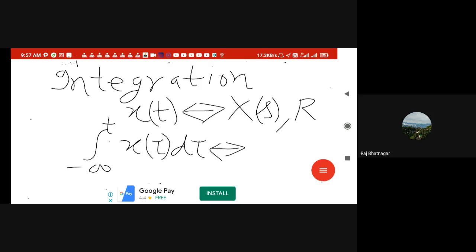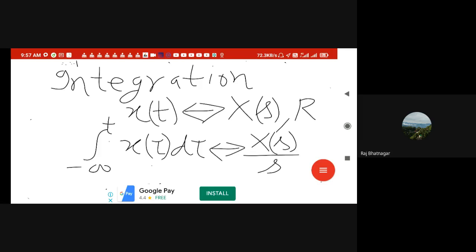Now this is a very important property. We will discuss the derivation of this also in the next class. But right now I am writing the result of this property. The answer of this will be X of s over s. And you can see the differentiation and integration are reverse of each other. So the same thing is coming in the Laplace domain also. In differentiation, it was s into X of s. In integration, it is X of s divided by s, right?